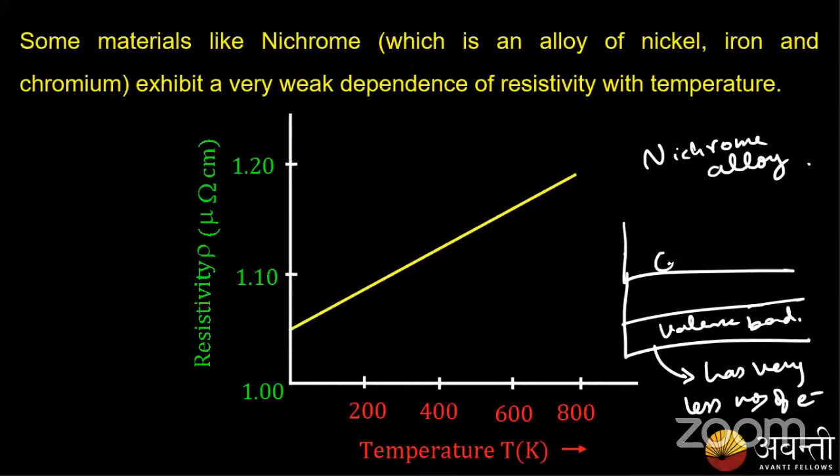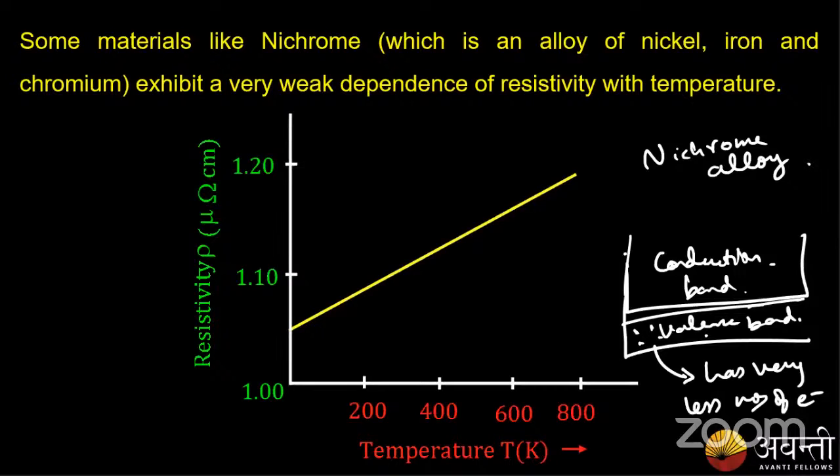Again, this is a conductor, so the conduction band and valence band are almost overlapping. But since nichrome has very few electrons, even if I increase the temperature, the conductivity does not vary, so resistivity also does not vary. So for nichrome alloy, it shows very weak dependence of resistivity.